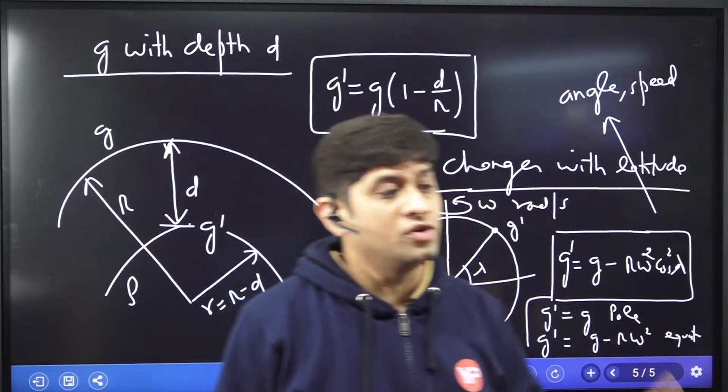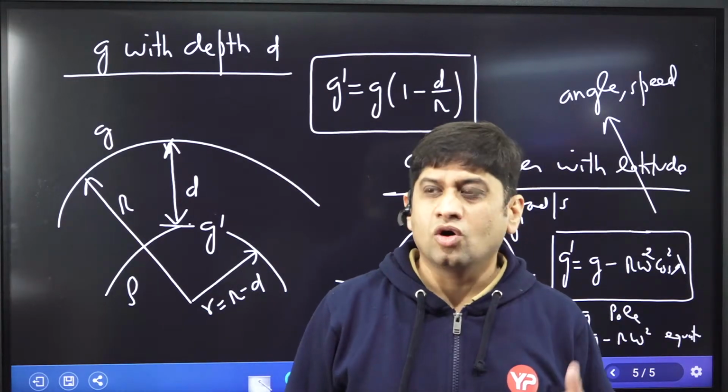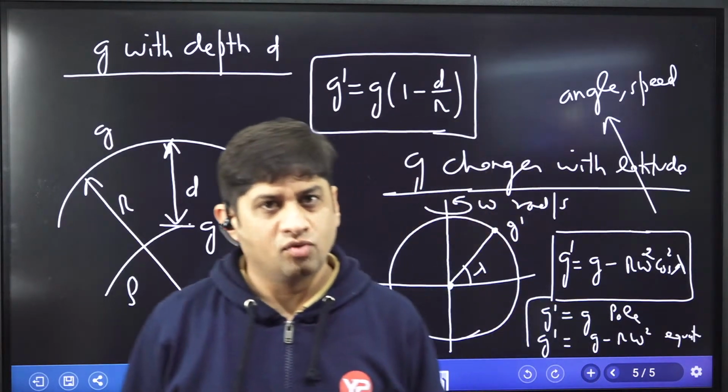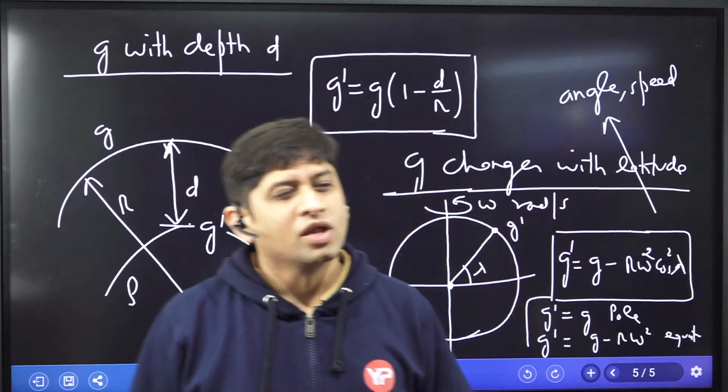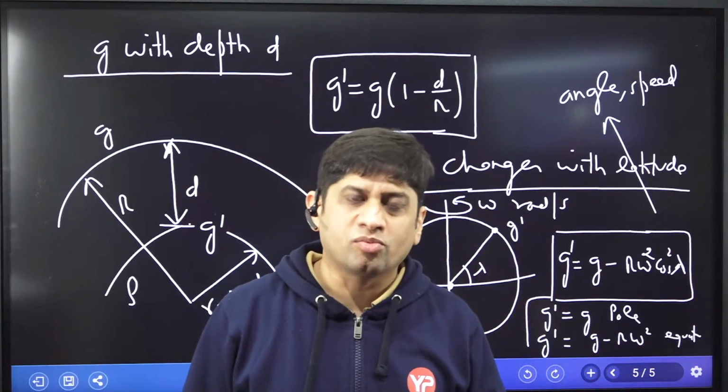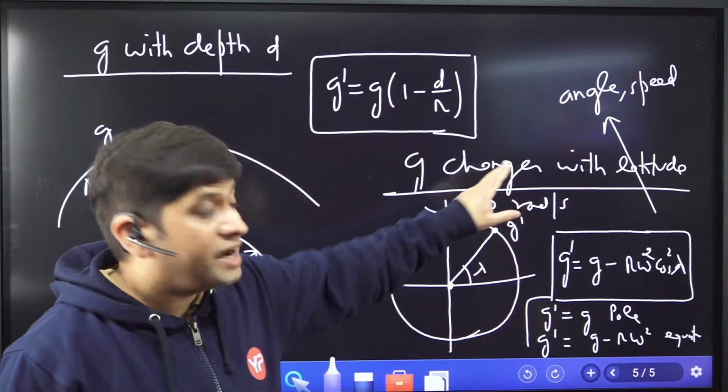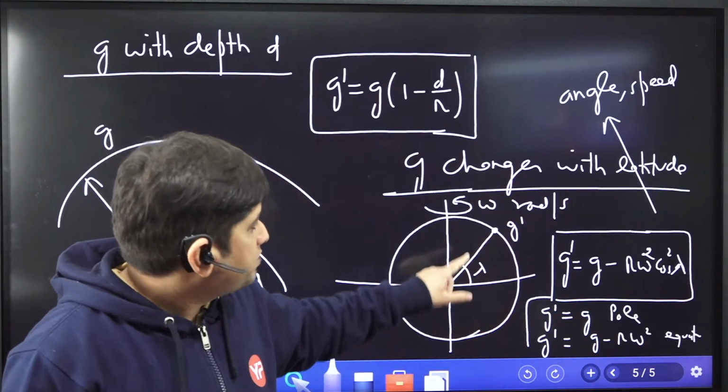So I'm going to give you only three formulas of variation of acceleration due to gravity. One with height, which has two formulas, one exact and one approximate. Second with depth, which has only one formula, the exact one. Third with speed and angle, that is latitude and speed omega.